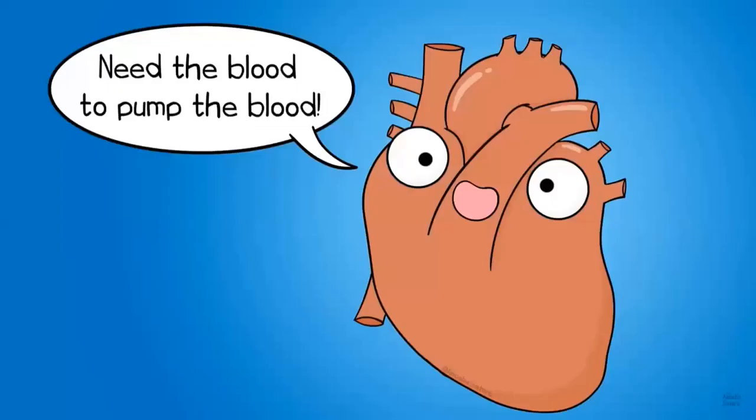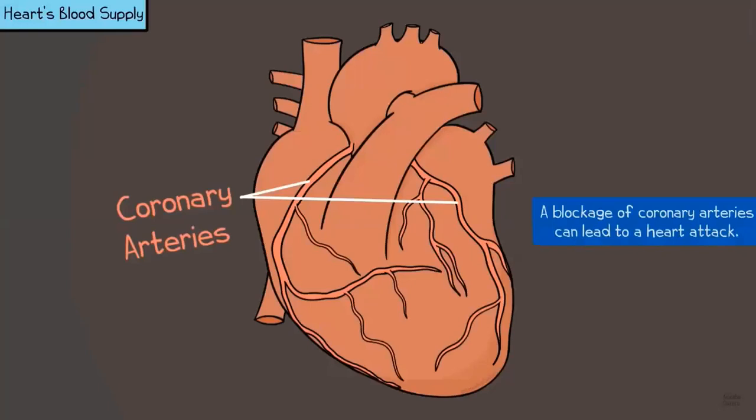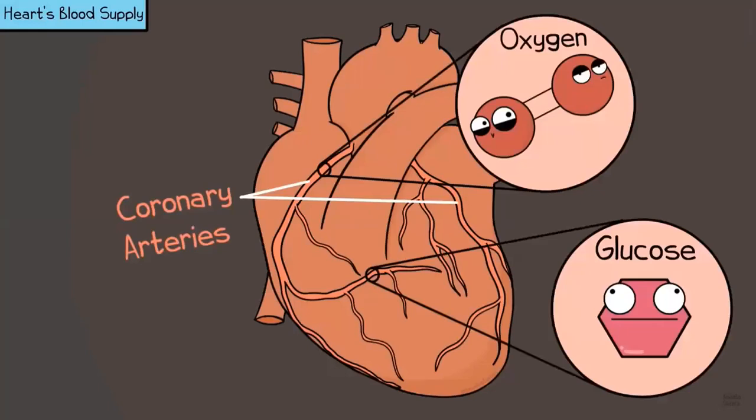Now, I don't want to neglect the fact that the heart needs its own blood supply for delivery of oxygen and glucose. The heart can receive this blood supply through coronary arteries. Coronary arteries branch off the aorta and eventually deliver blood into capillaries. These capillaries deliver oxygen and glucose to the heart.